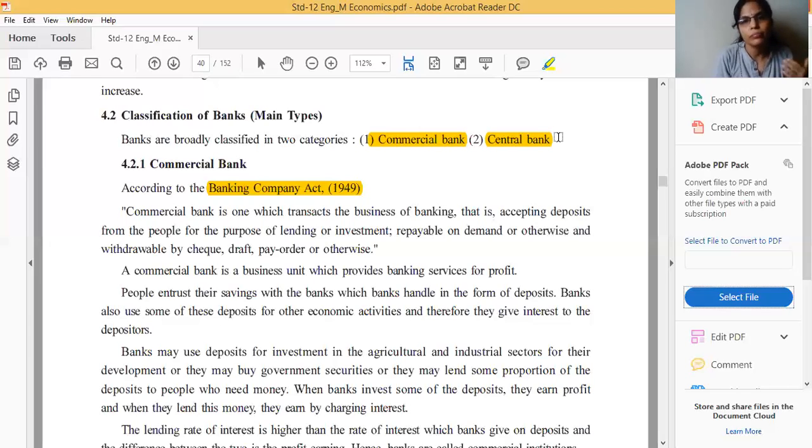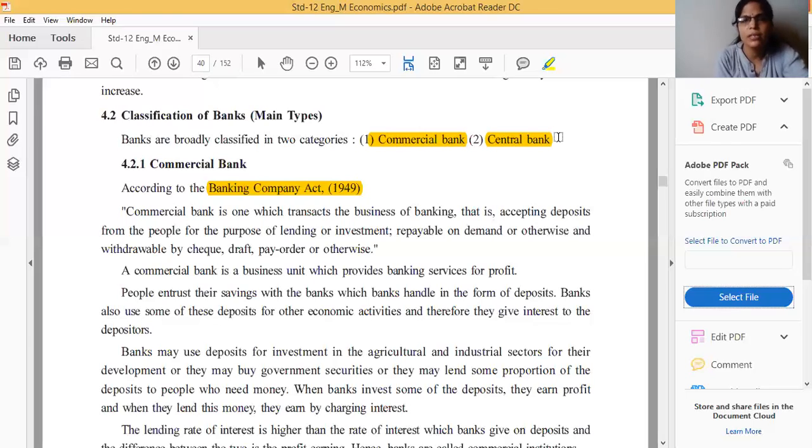If you have 1000 rupees surplus amount and you deposit this 1000 rupees in the bank, you will get interest. Suppose you deposit 1000 rupees in the Bank of Baroda, the rate of interest given by the bank will maybe be 8%. But another person who needs money will borrow money from the bank, and whenever the bank lends money to that needy person, it will charge a high rate of interest.